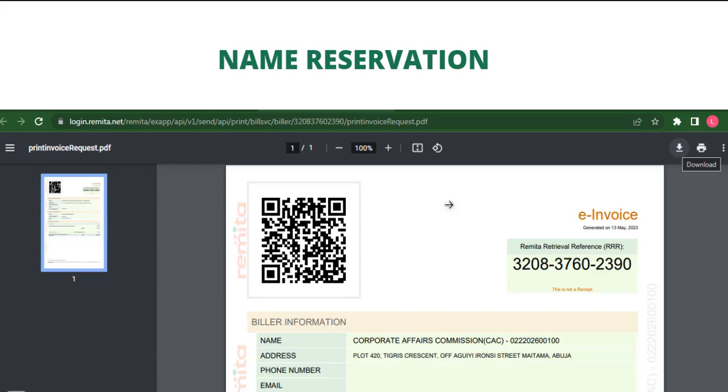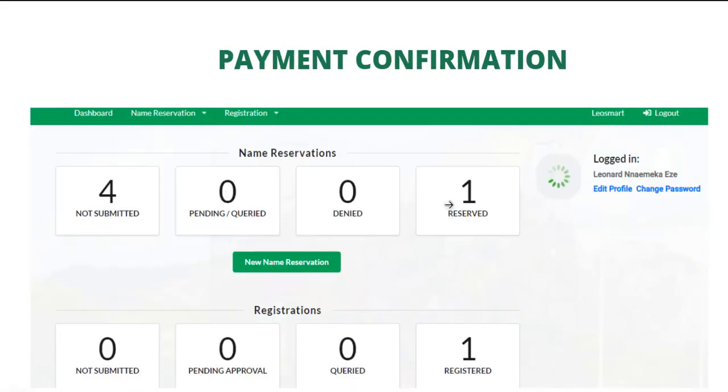Once you are done making payment, the next is to confirm your payment, to make sure that it has been submitted and is now pending approval. Because a lot of persons make payments, they don't confirm, and it will not be submitted. But for this, we have to check. Once you are logged in, go back to confirm payment. This is on payment confirmation.